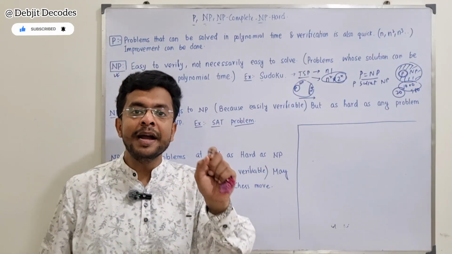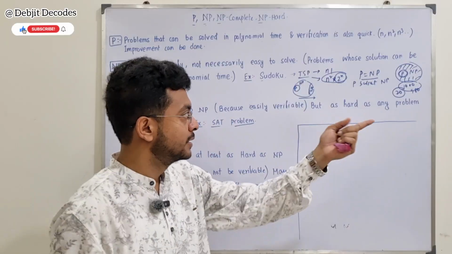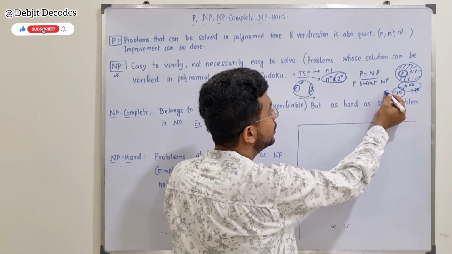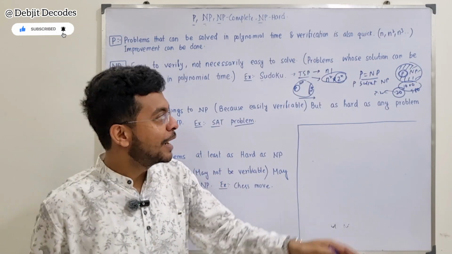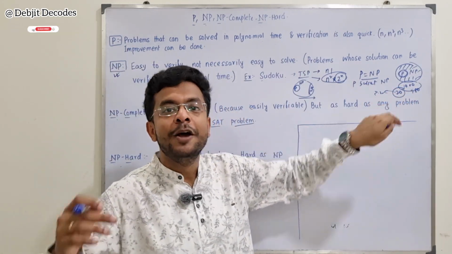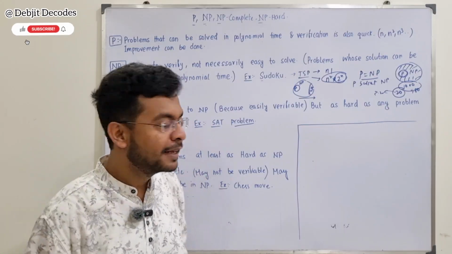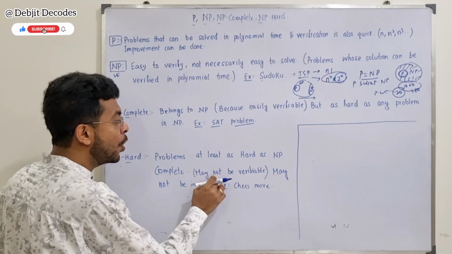So this NP hard is like, between the chosen 20 students out of 1,000 students, there might be 3 to 4 students who are really brilliant. Like that, problems at least as hard as NP complete may not be verifiable.